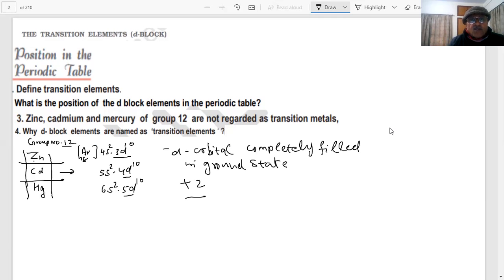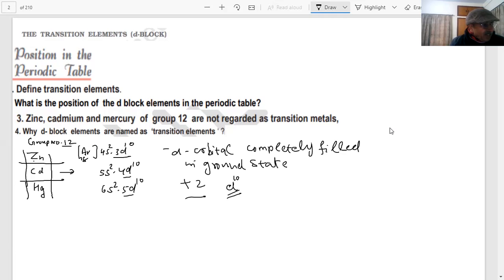So in the +2 state, what will be the configuration? They will have d10 configuration, students, because electrons will leave from the 4s, 5s or 6s. That is the reason they are not regarded as transition elements. And you will see there are properties which are different.